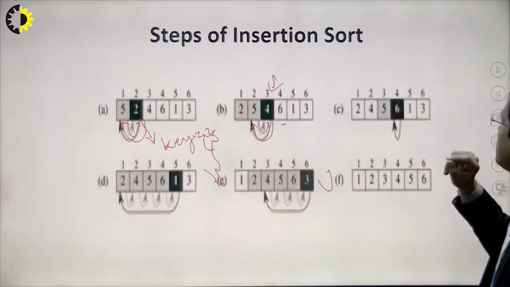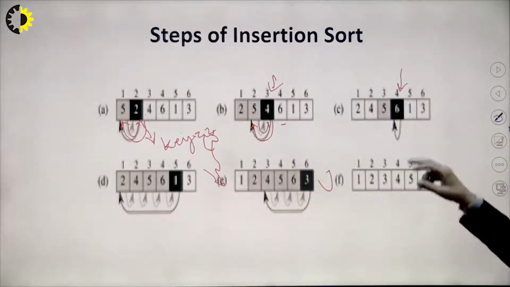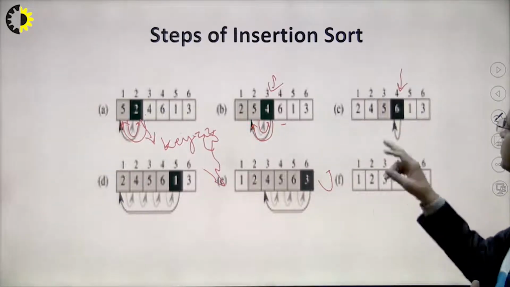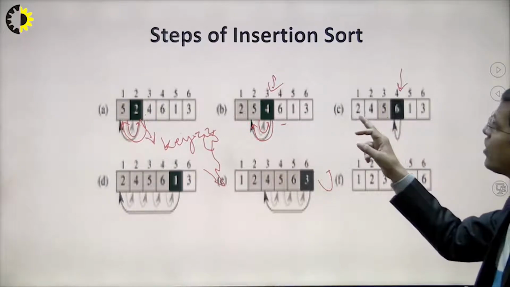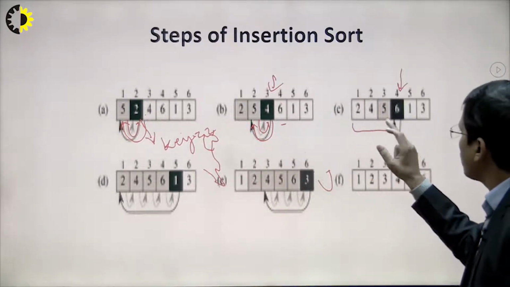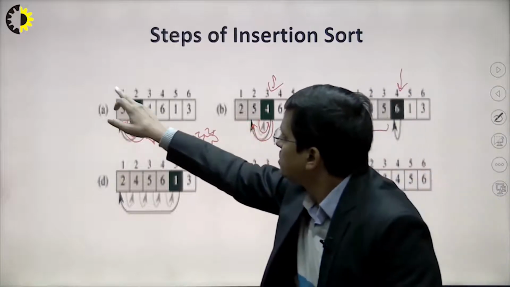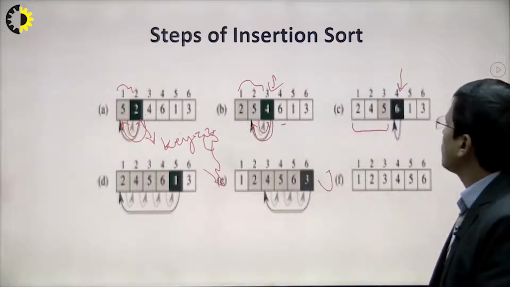Similarly, the card 6 is coming. Now we compare with just the previous number, that is 5. 5 is already smaller than 6, so we don't require the comparison with 2 and 4, because these are already sorted. Initially 5 is sorted, and after that 2 and 5 are sorted.